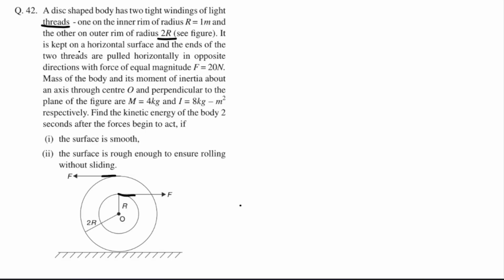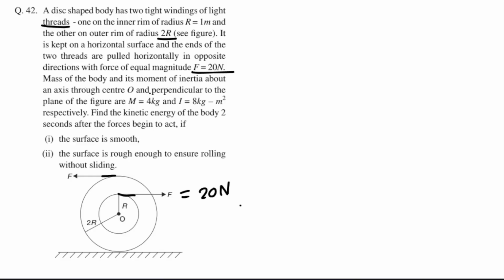It is kept on a horizontal surface and the ends of the two threads are pulled horizontally in opposite directions with force of equal magnitude, 20 Newton, right? So we are pulling the thread, so tension will come in the thread and that will be equal to the pulling force basically. So this is equal to 20 Newton and this is also equal to 20 Newton because both are F, right?